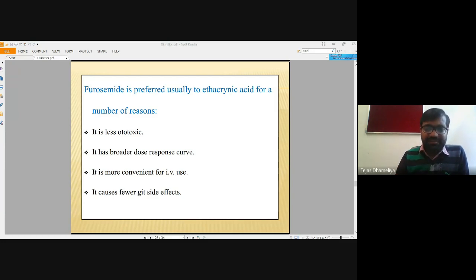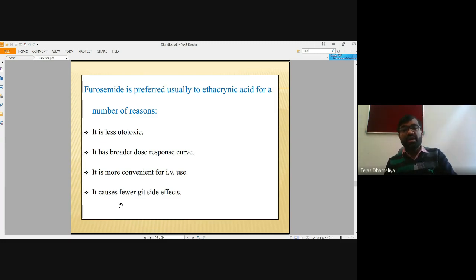I'm not much aware of the mechanism that causes the ototoxicity, but it is said to affect the inner cochlear membrane of the inner ear. So it does have ototoxicity, but less than any other kind of drug.